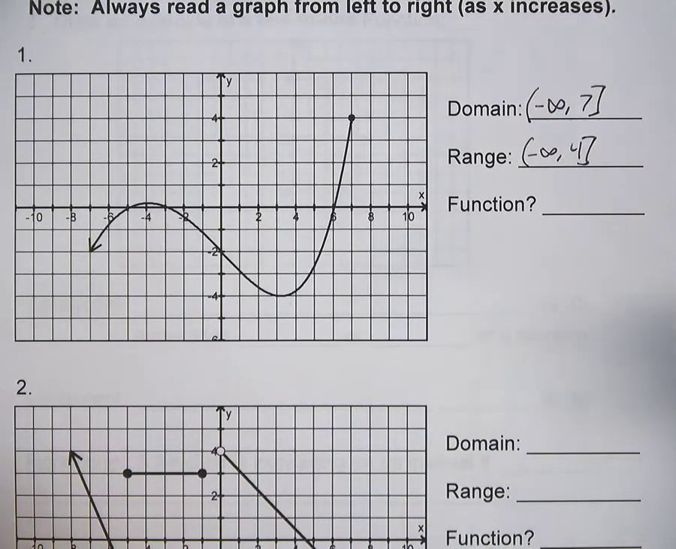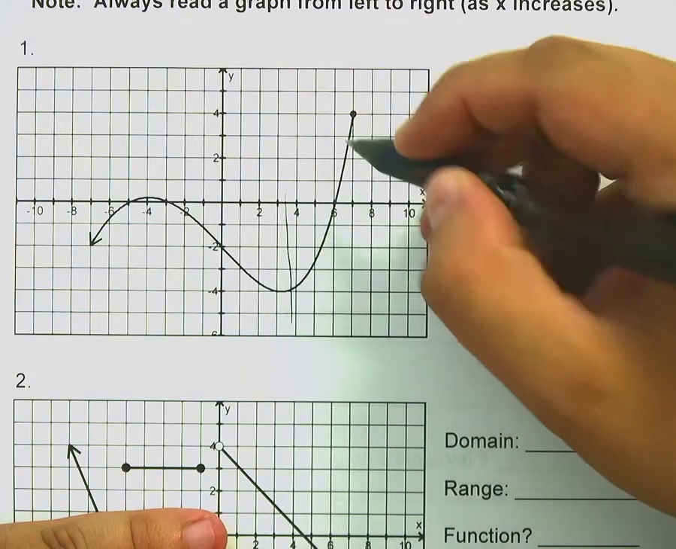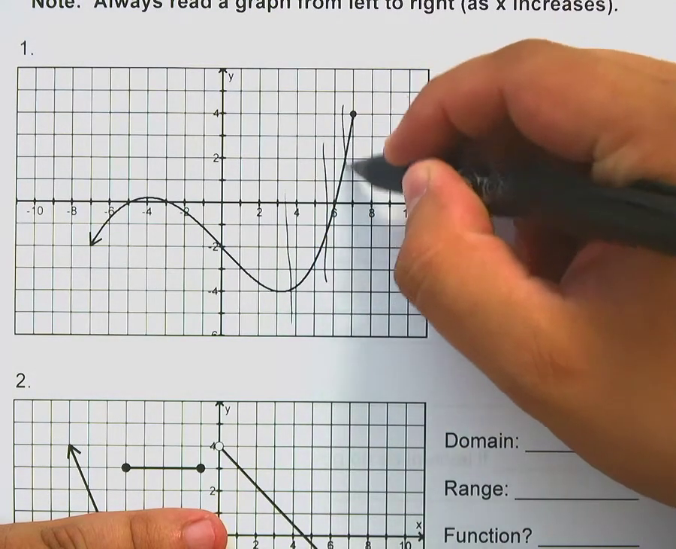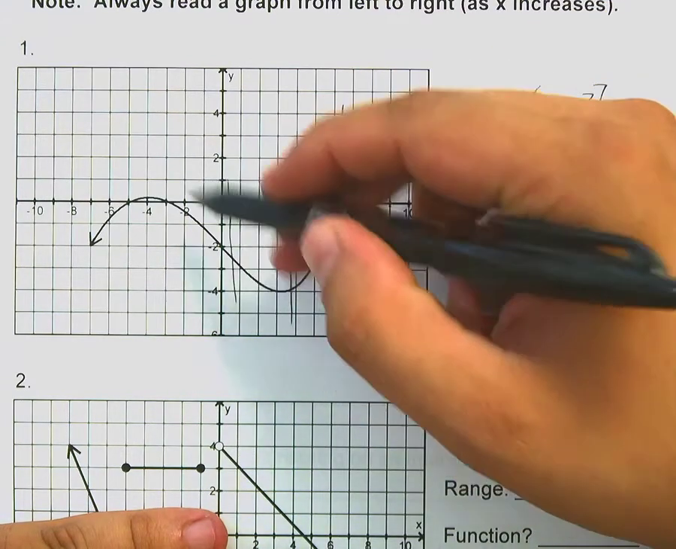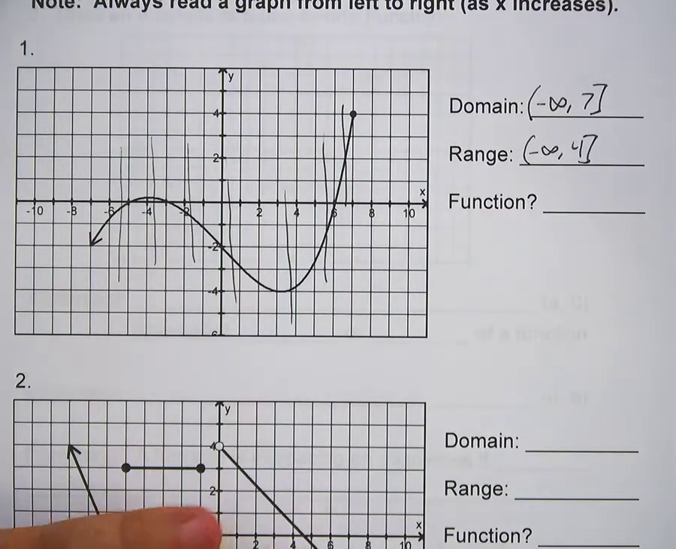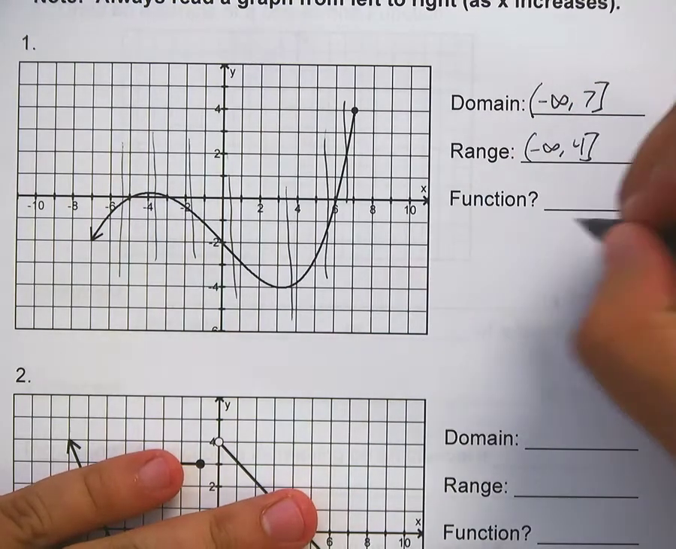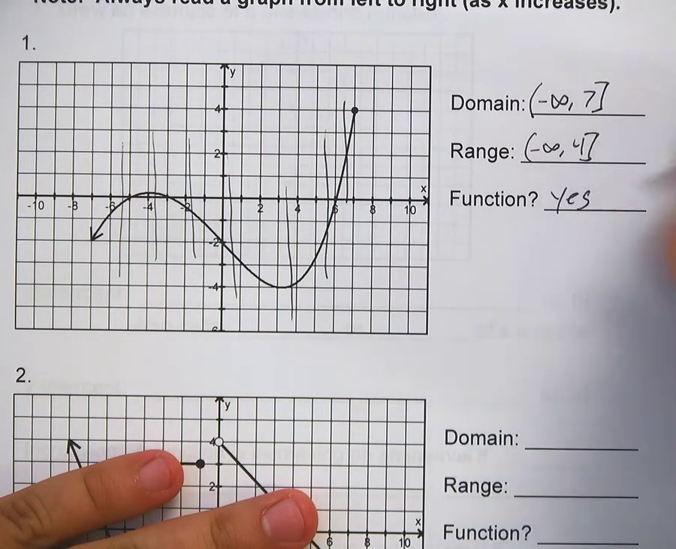Alright, so is it a function? Vertical line test. Vertical line test says if I put a vertical line at any point in here, can you ever draw a vertical line and hit that graph more than once? If not, then it passes the vertical line test. Is it a function? Yeah, absolutely.